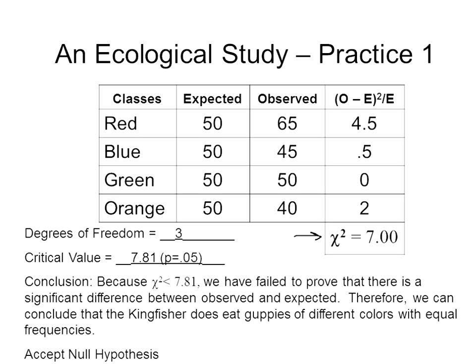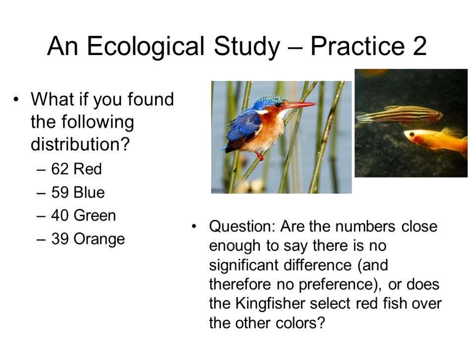And remember, the critical value is that cutoff between a large difference and a small difference, between a significant difference or failing to prove a significant difference. So because the chi-square value is less than the critical value, we failed to prove there's a significant difference between observed and expected. Be real careful here. We did not prove that there wasn't a significant difference. You don't do that with chi-square, but you fail to prove there's a significant difference. So then we would accept the null hypothesis that in the end there was not a preference for one color over the other.